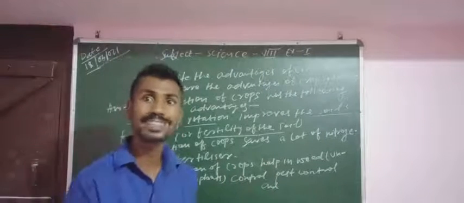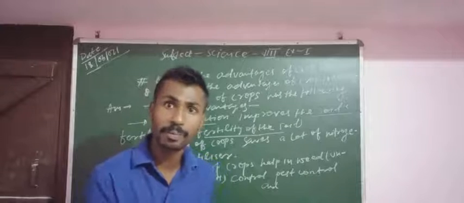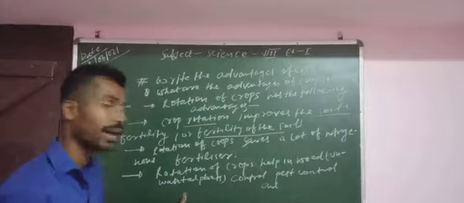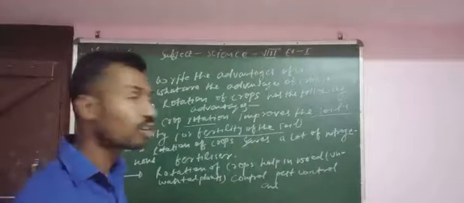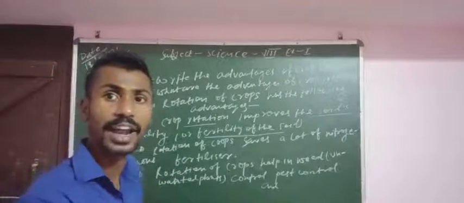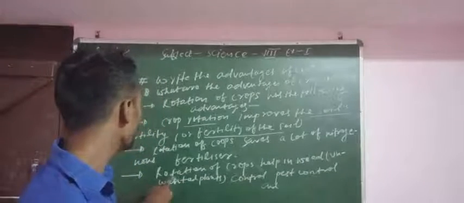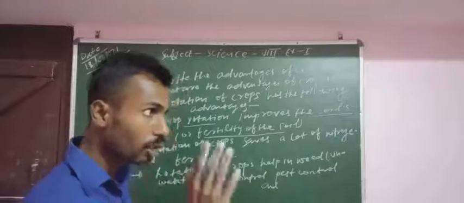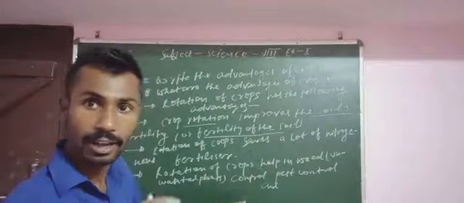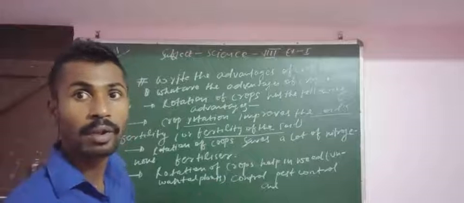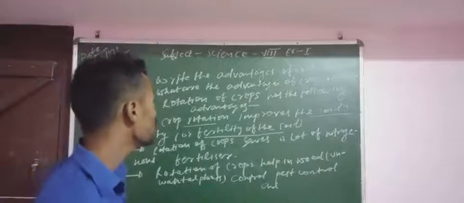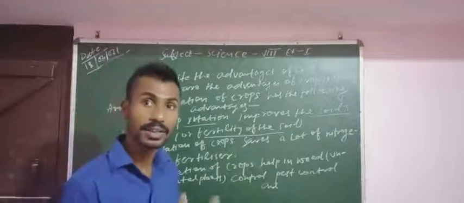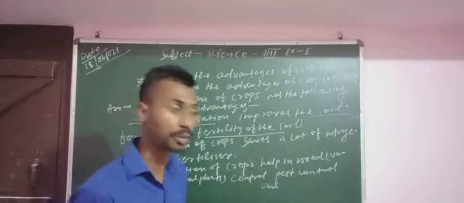If similar kinds of crops grow in a similar way, weeds and unwanted plants can grow with those similar crops. So if we use crop rotation, growing different kinds of plants, leguminous or non-leguminous, we will minimize the pests and unwanted plants, that means weeds. These are the basic advantages of crop rotation.